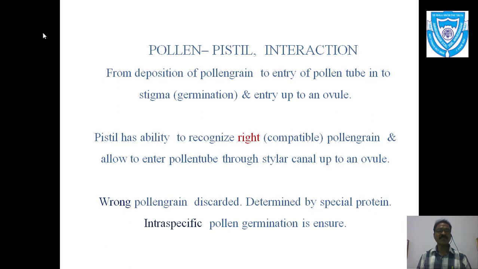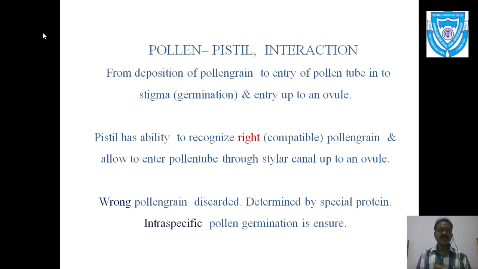They are different plants, different species, even different genera, and hence this stigma only receives the same type of species, same type of pollen grains. This is the capacity or ability of the stigma to receive the right type of pollen grains. It only accepts pollen grains which are of the same type.